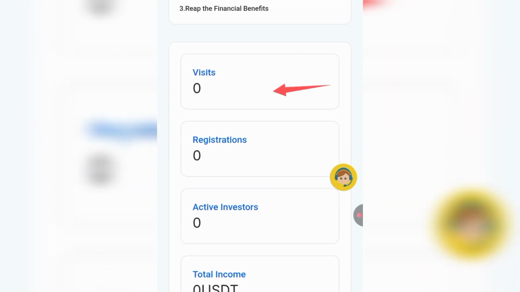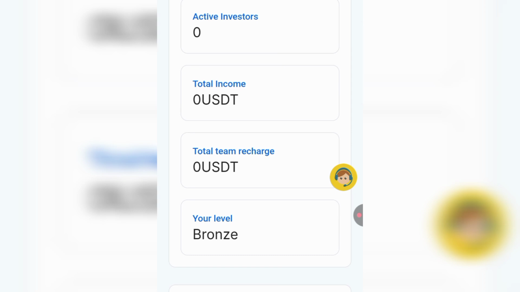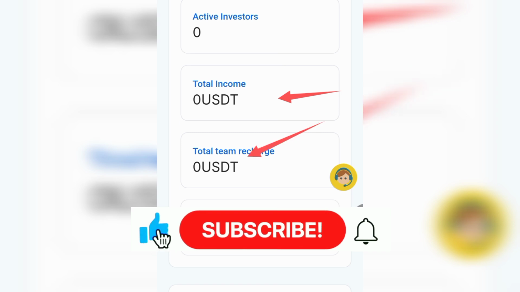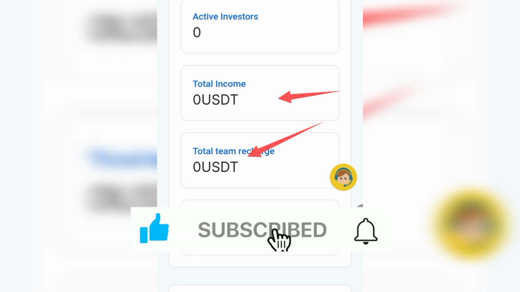Right here, you'll be able to see the number of people that visited the platform with your registration link but didn't register. Here, you see the number of people that registered. You see the active investors, which are those that made investments. Right here, you see the total income you received as a commission that your team recharged. Right here, you see the total team recharge, which is the total amount that your team has recharged.